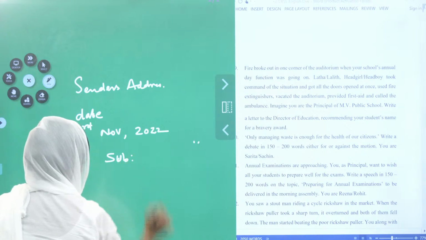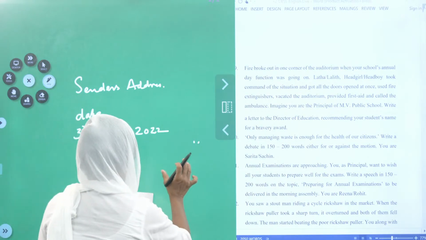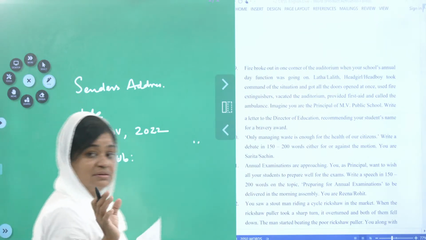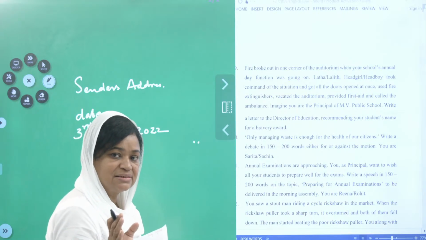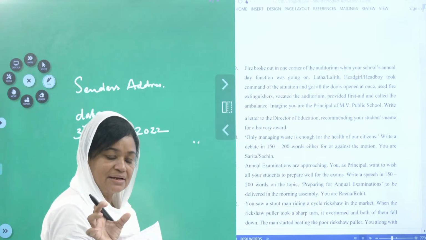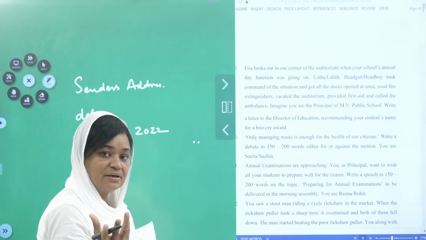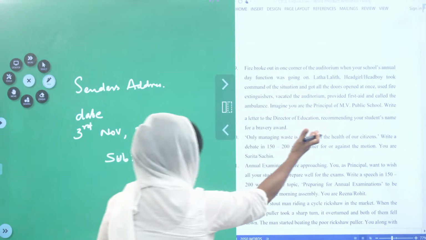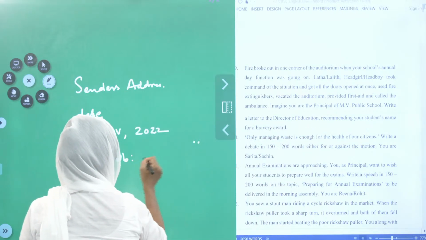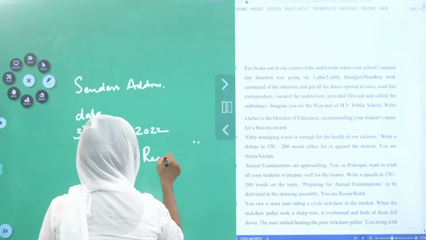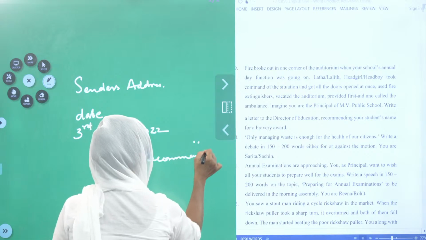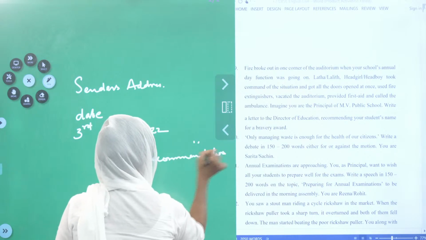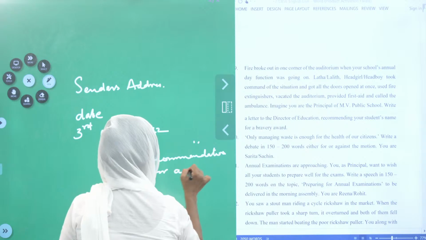What will you write in the subject? In the subject, the director should understand by reading that heading what the topic is, what this letter is about. He wanted to recommend for the bravery award. So you can write recommendation for a bravery award.